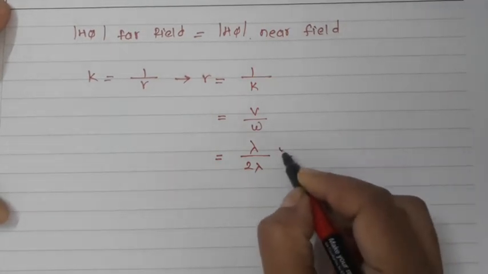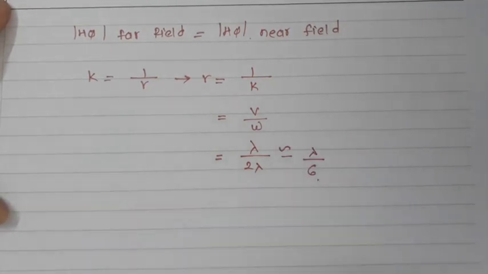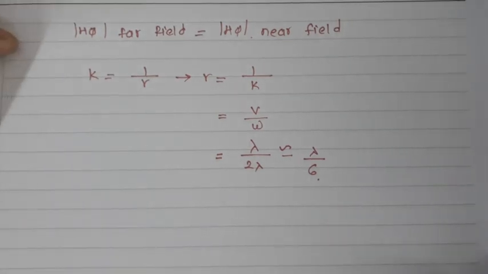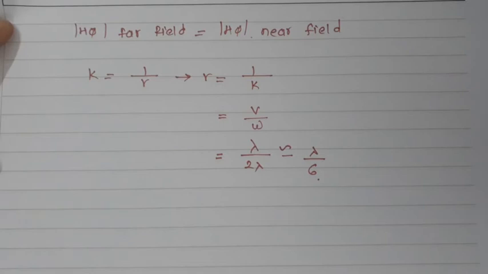So that will be equal to lambda by 6. So I can say that at the distance of lambda by 6, the near field region and far field region will both be equal. Now let us talk about the last step to analyze the antenna, that is nothing but the radiation resistance of the infinitesimal dipole.